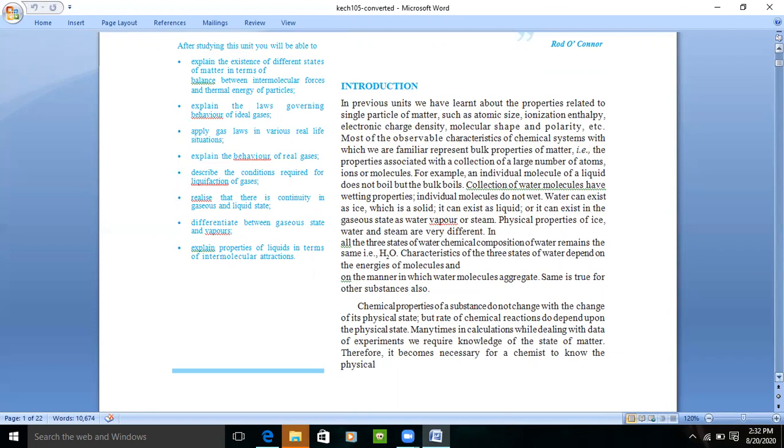So chemical properties are affected by the physical state, because there is a difference in the properties of the bond, density, molecular shape, polarity. There are so many things which are affected by the physical state. So the rate of chemical reaction, we say specifically, does depend on the physical state, right?